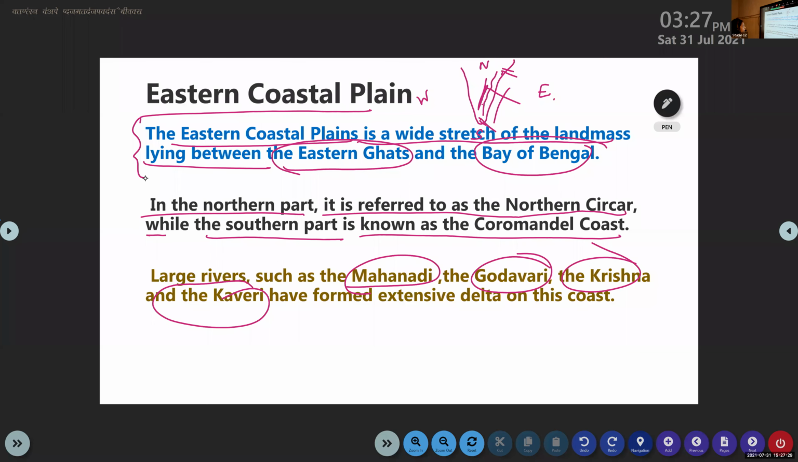The Eastern Coastal Plain is lying between, Tom Jones, lying between? Eastern Ghats and Bay of Bengal. Yes, Eastern Ghats and Bay of Bengal. The northern part of this area is referred to as Northern Sircar and the southern part of this area is known as Coromandel Coast.